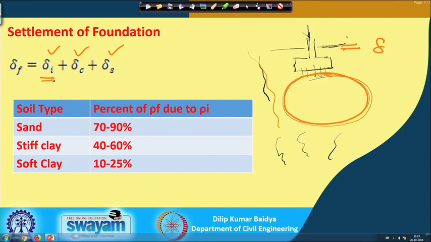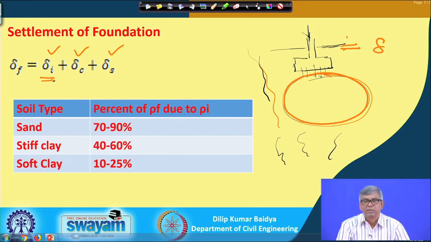Immediate settlement will happen because of the elastic property of the soil. Like a circular member, if you pull or push, then because of either tensile or compressive load, it will either elongate or compress. Similar to that, when the load is applied to this soil, it will be subjected to compressive load, and because of the elastic property of the soil there will be some compression, and that is called immediate settlement.